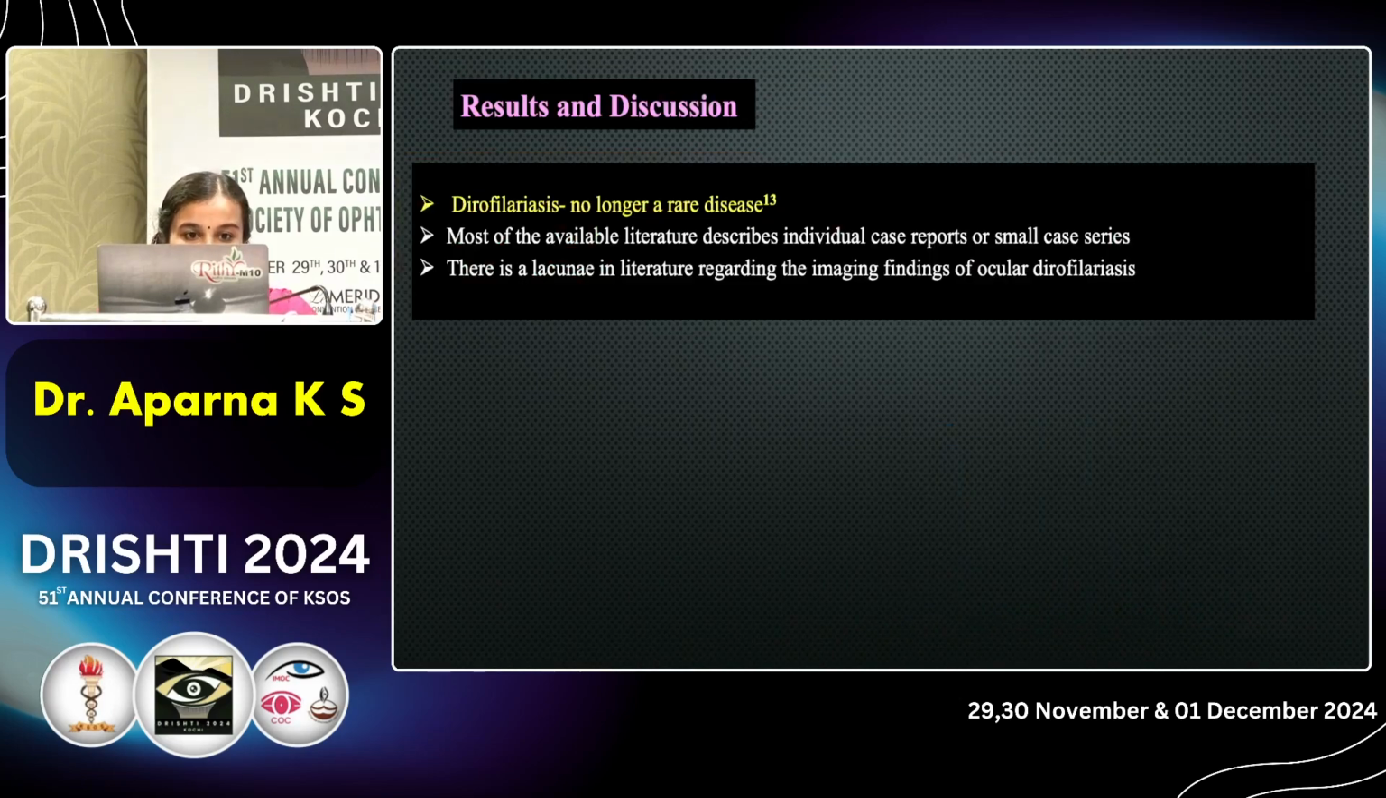Coming to the results and discussion, dirofilariasis is no longer a rare disease, especially in our part of South India. But most of the available literature describes individual case reports or small case series only. And there is a huge lacuna in literature regarding the imaging findings of ocular dirofilariasis.